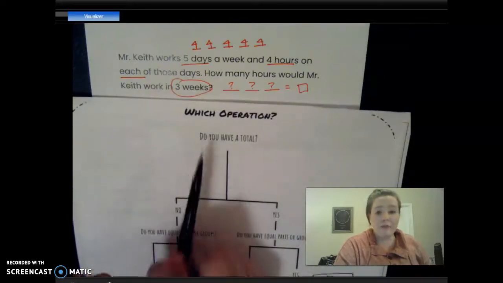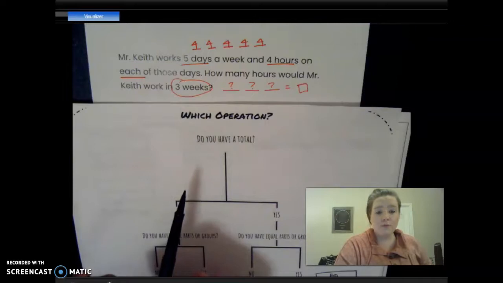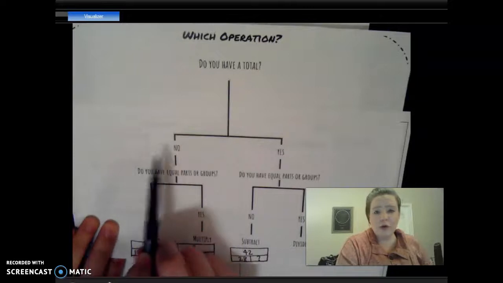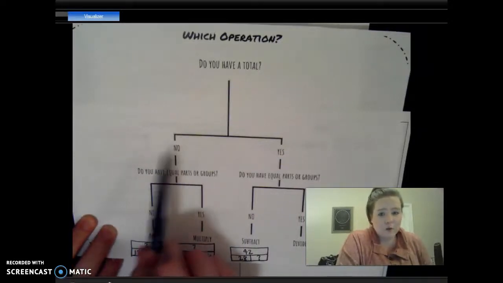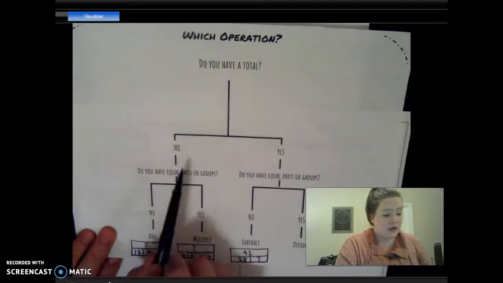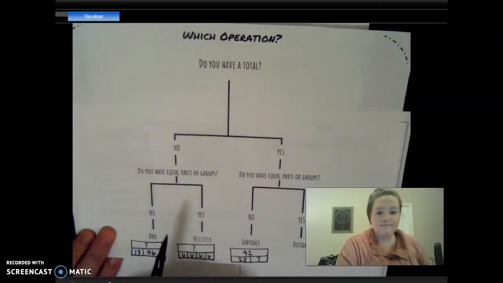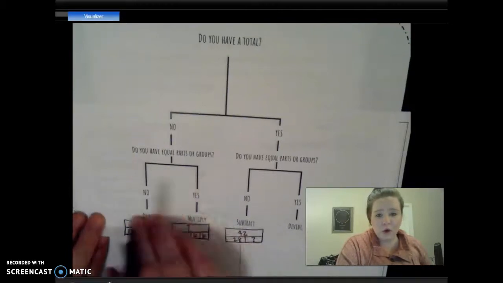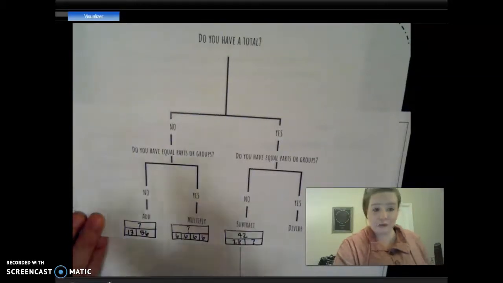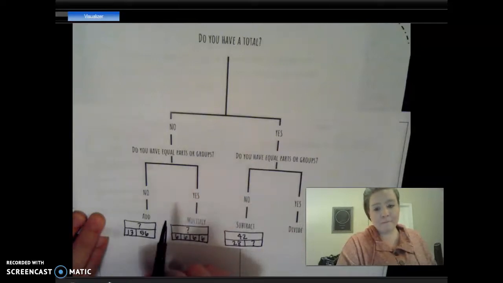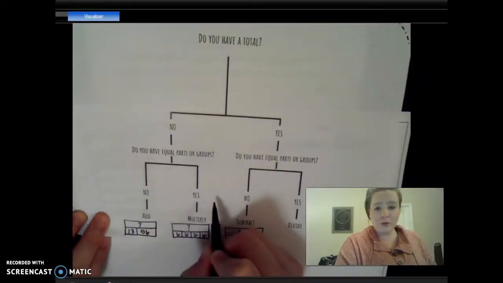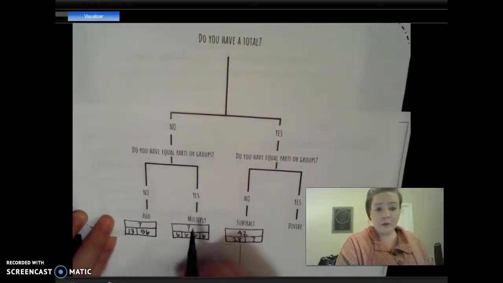Okay, in that part of the problem, do you have a total? No, you do not have a total. I'm looking for the total number of hours he works in 3 weeks, I'm sorry. Okay, but do I have equal parts or groups? Yes, we do have equal parts or groups. The equal parts or groups are going to be what? What are going to be my groups or my parts in this problem? Good job. Your weeks are going to be your equal parts. So I don't have a total, but I do have groups, so I'm going to be multiplying.